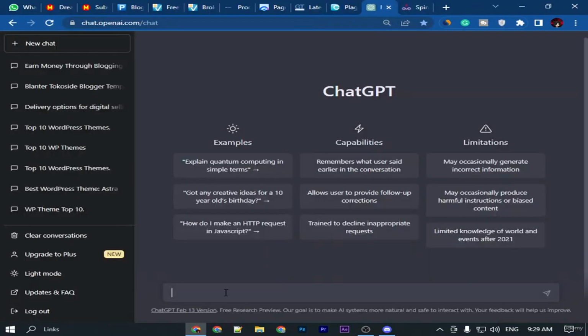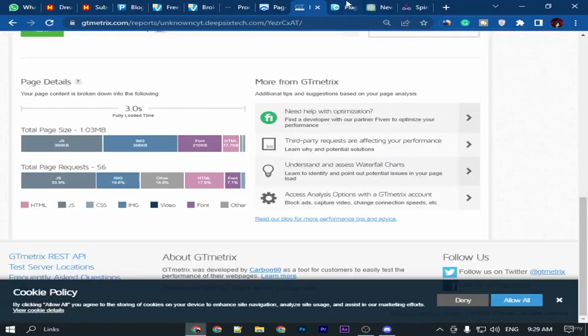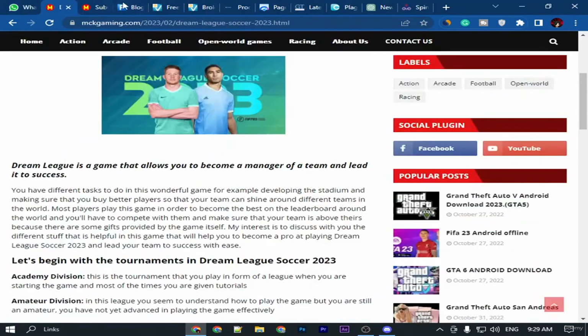If you copy any article, you have to spin it or rewrite it like this, and simply I just copy your article.